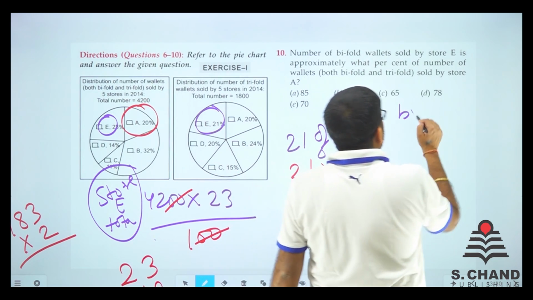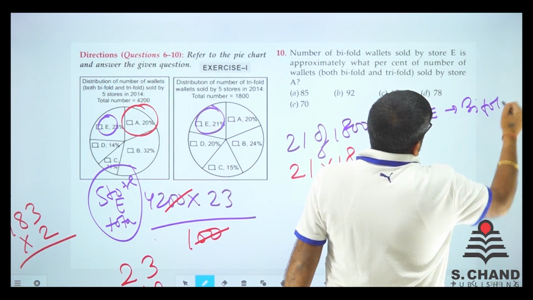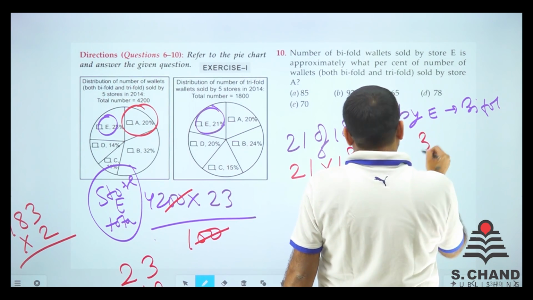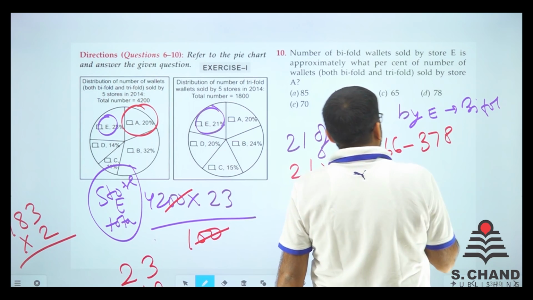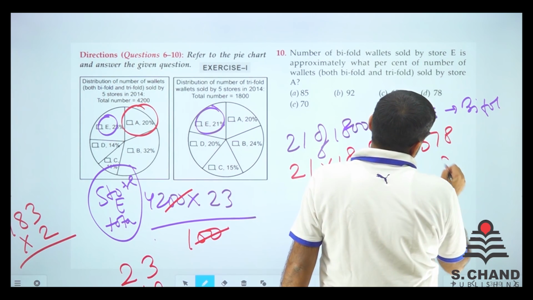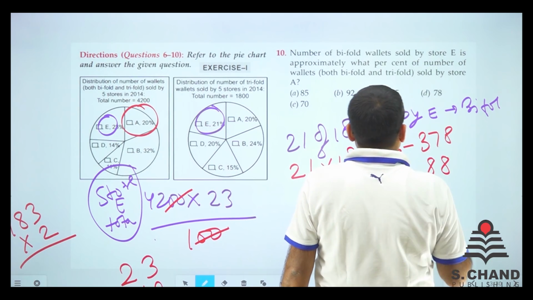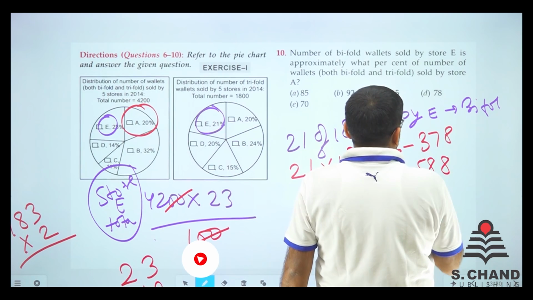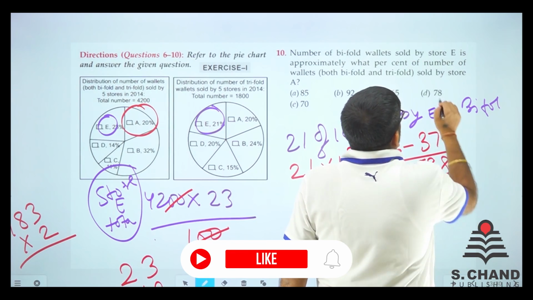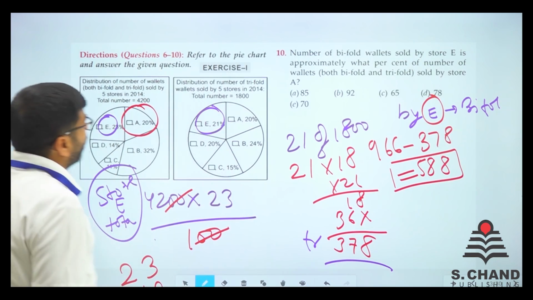So by E, what is bifold? So bifold is 378 subtracted from 966. 16 minus 8 is 8. Again 15 minus 7 is again 8. And then 8 minus 3 is 5. So we got 588 bifold by E, right? Bifold by E. Now what is asked?